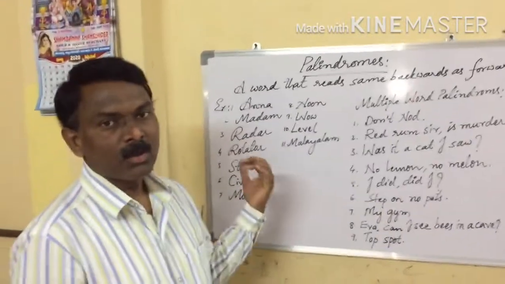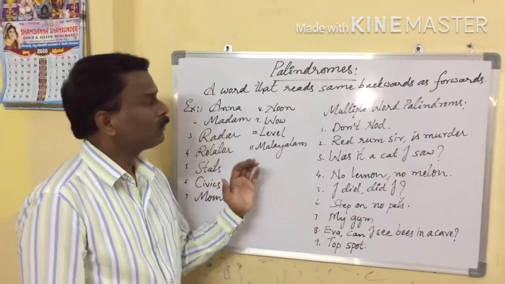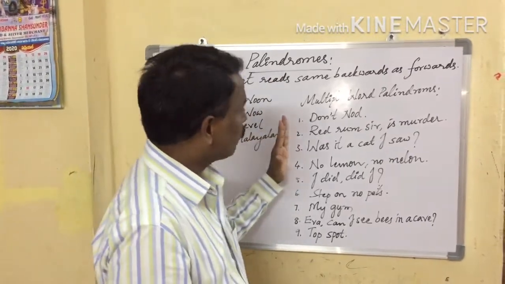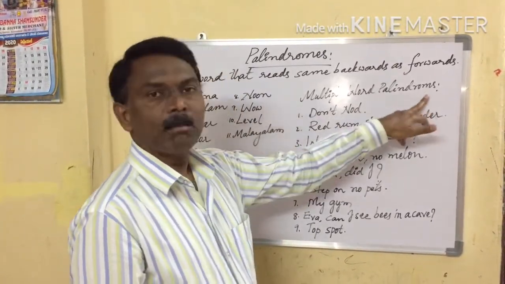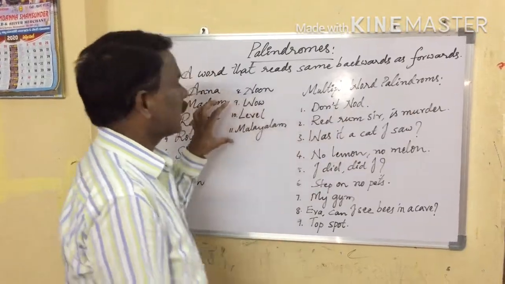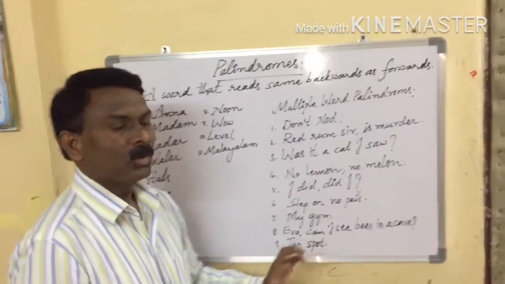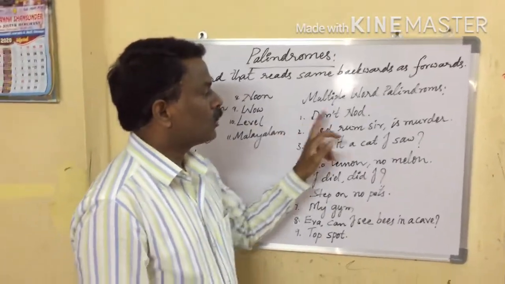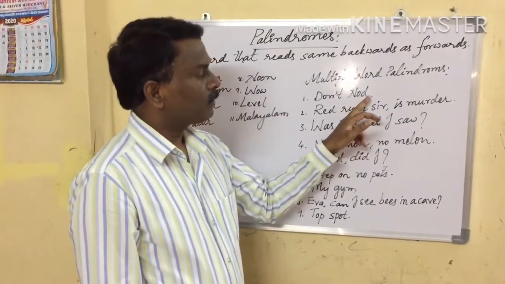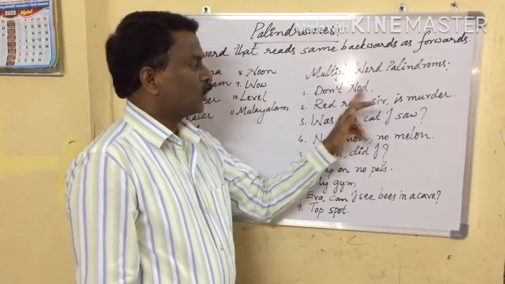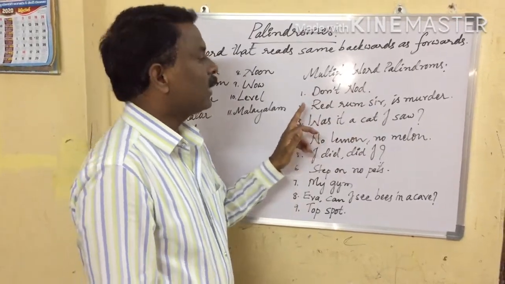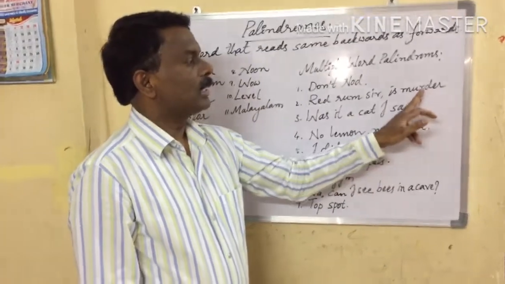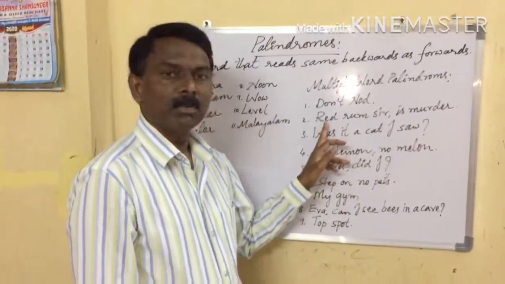So when you go through the spelling from left to right or right to left, we get the same meaning and the same word in spelling. So these kinds of words are called palindromes. Sometimes we can get these kinds of words as multiple-word palindromes. Here single words, here multiple words. Now let us see: don't nod, don't nod. See, even when you start from right to left, don't nod. See here, red drum sir is murder.